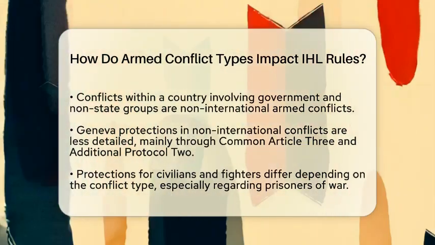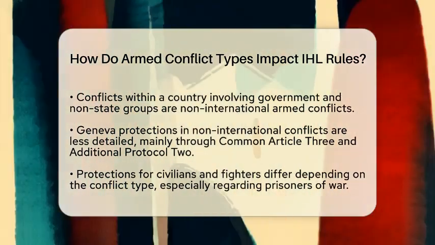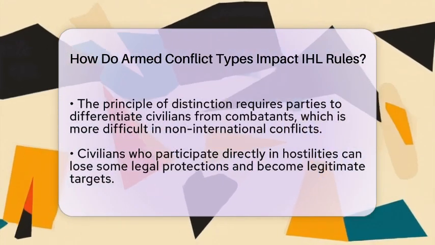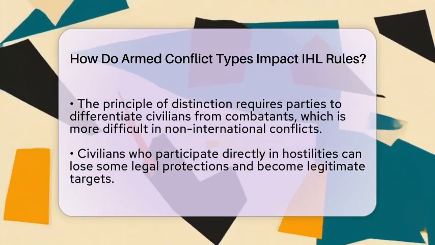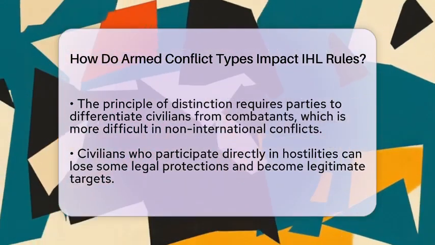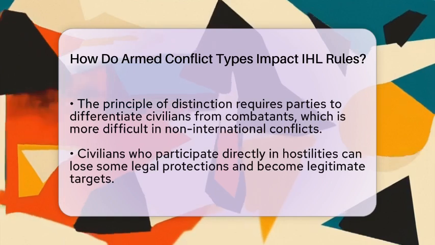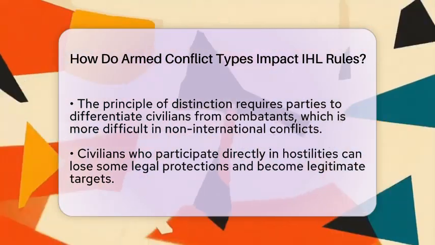In international conflicts, prisoners of war can be recognized and given specific rights. But in non-international conflicts, these protections are limited. The principle of distinction is vital in both types. It requires parties to tell apart civilians from combatants. But in non-international conflicts, this can be harder because armed groups often blend into civilian populations.